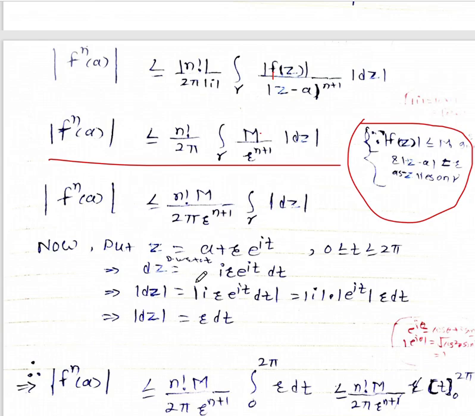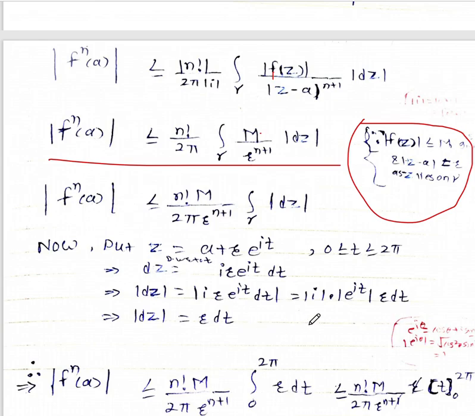So put z equal to a plus r e raised to power i t, where t lies between 0 and 2 pi. Now differentiate with respect to t. So dz equal to i e raised to power i t times r, the derivative of i t being i, so dz equals i r e raised to power i t dt. Take the modulus on both sides. So we get mod dz equal to modulus of i r e raised to power i t dt, and taking the modulus of each term, this can be written in this way.